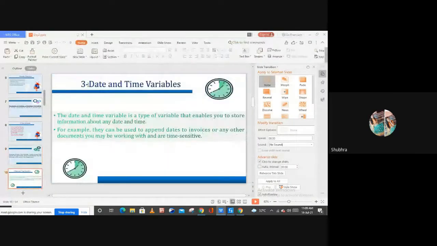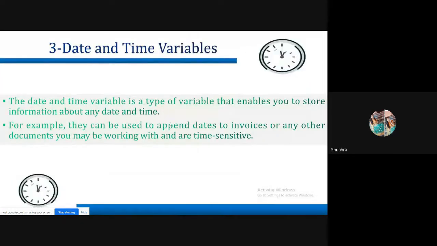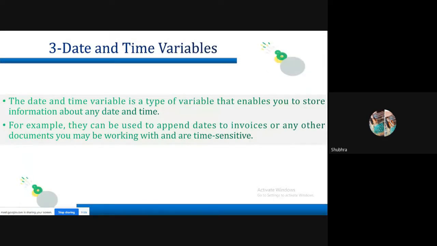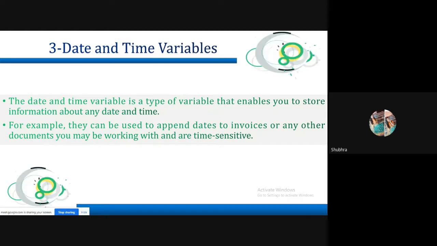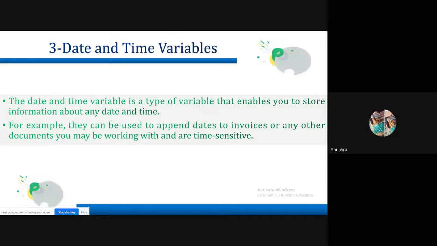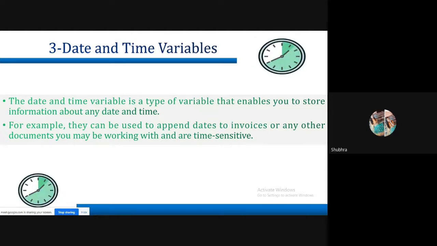So the next type of variable is a date time variable. The date time variable is a type of variable that enables you to store information about date and time. For example, they can be used to append a date to invoices or any other document you may be working with that are time sensitive, right? So basically, a date time variable is used to display the date and time.